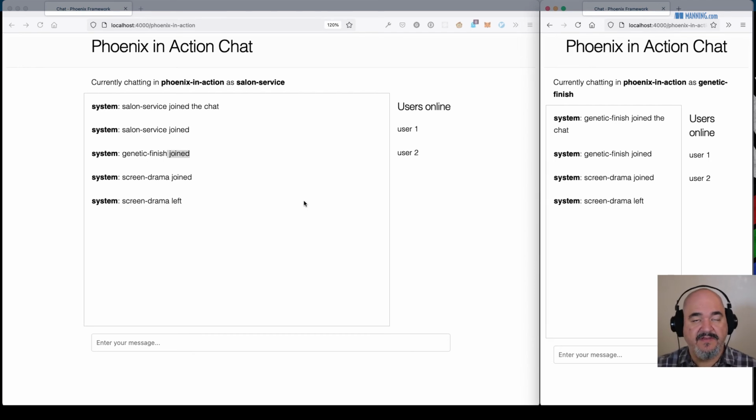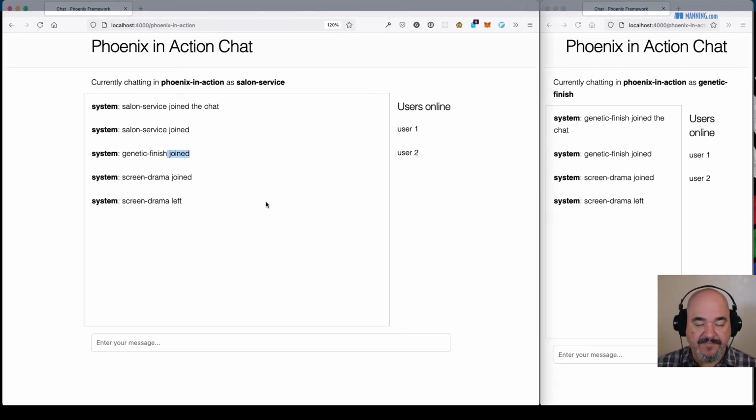And you see how quick that was, by the way? It's one of the cool things about presence, it's super fast and performant. So everyone knows now that screen drama popped in, took a look around, was like, this is a dumpster fire, and left. He is no longer with us.